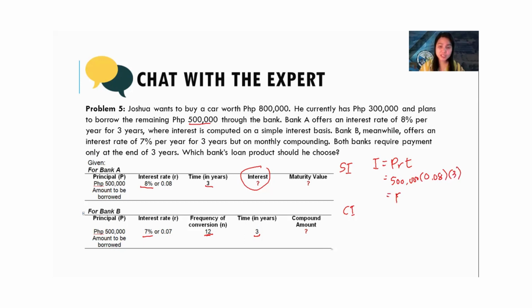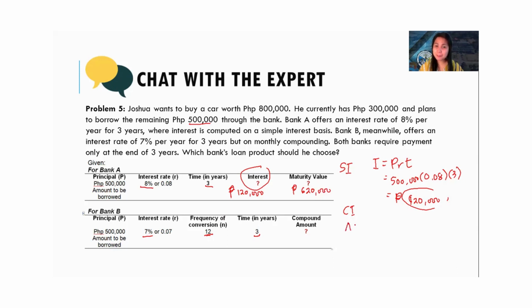So in 3 years, your 500,000 will increase by 120,000. That is our interest. You add the interest to the principal, 500,000, and your maturity value will be 620,000.